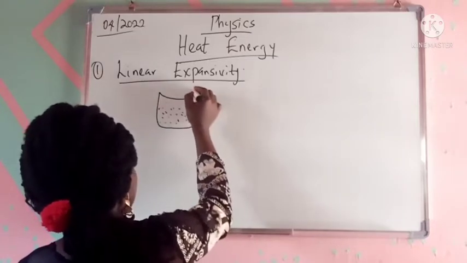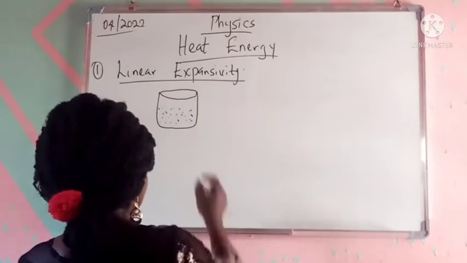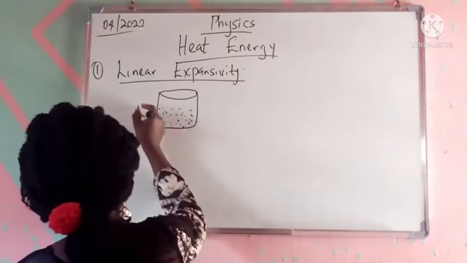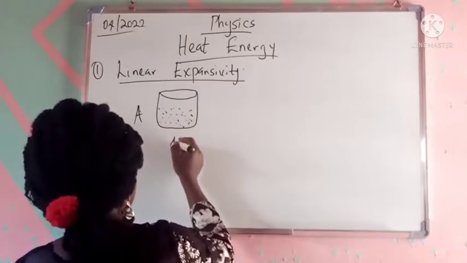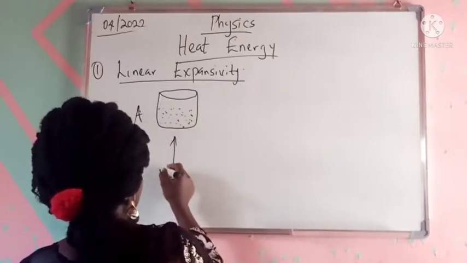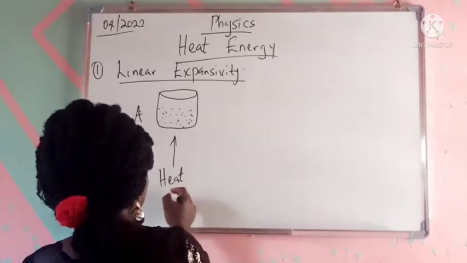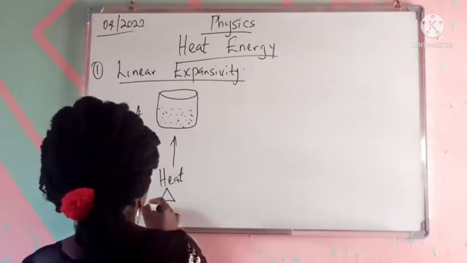So this is my pot A, and then I applied heat energy. So this is a source of heat. Let's call this a Bunsen burner.